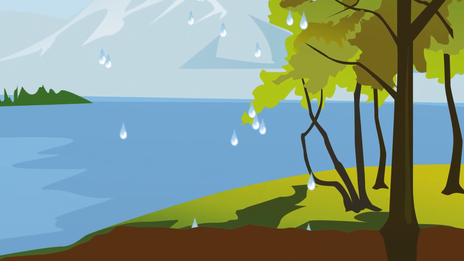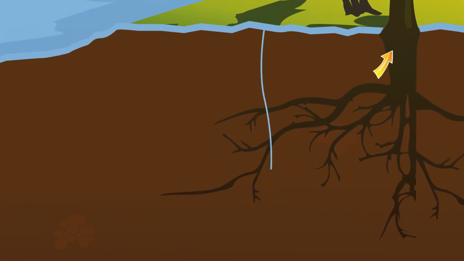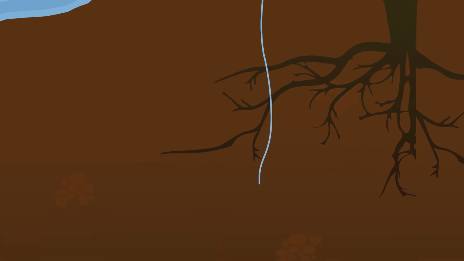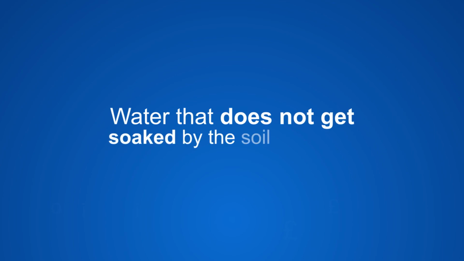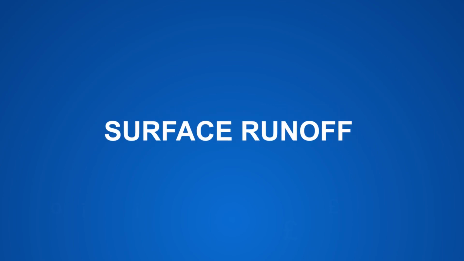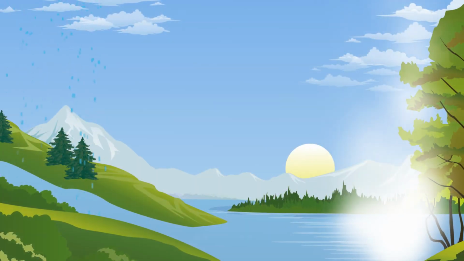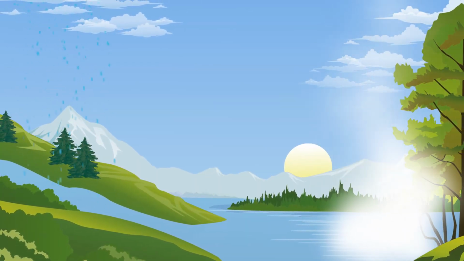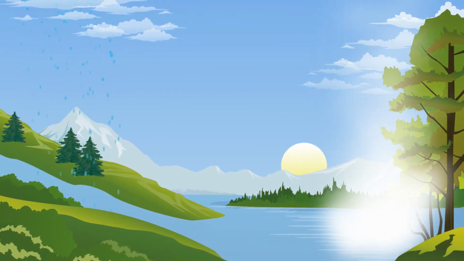Once water reaches the Earth's surface, it can either percolate down through the soil where plant uptake will occur, or it will continue to move downwards to be stored beneath the Earth's surface as groundwater. Water from rain or snow that does not get soaked up by the soil becomes surface runoff, where it will flow over land until reaching a larger body of water, where it will then evaporate into the atmosphere and the cycle will start over again. It is important to remember that all of these processes are happening all of the time at the same time.